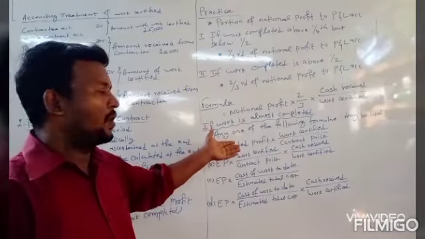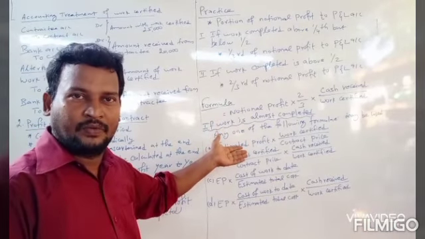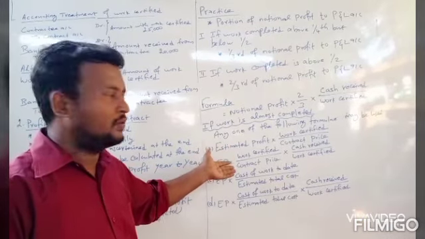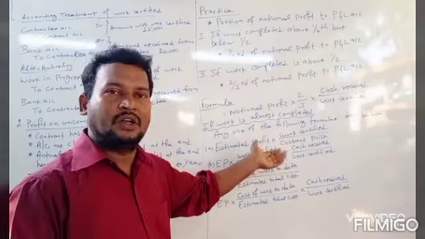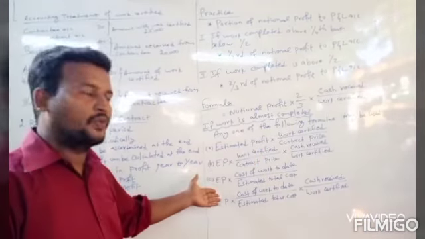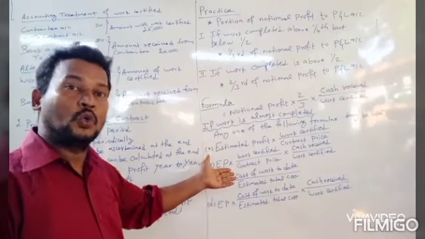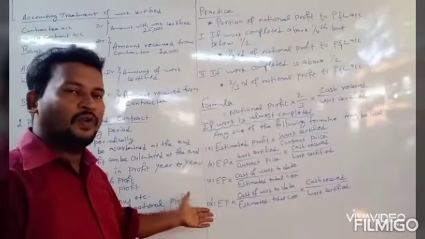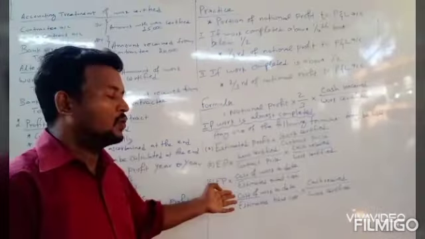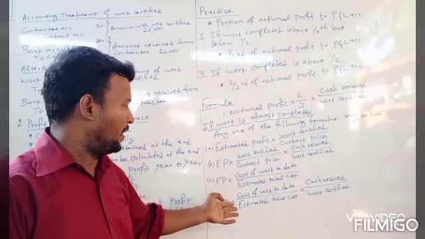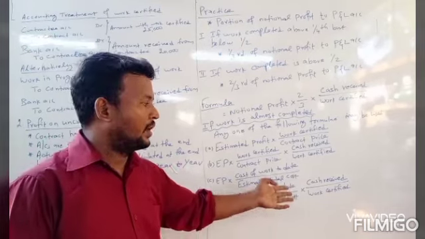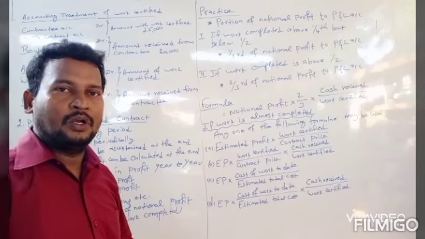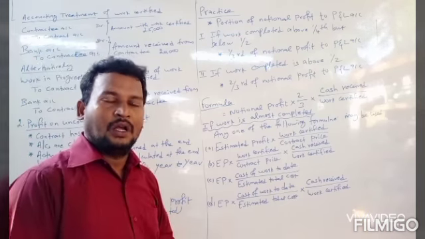Number one, estimated profit × work certified / contract price. Next, estimated profit × work certified / contract price × cash received / work certified. Or third, estimated profit × cost of work to date / estimated total cost. Or this formula can be used: estimated profit × cost of work to date / estimated total cost × cash received / work certified. So any one of these four formulas may be used to transfer profit to the profit and loss account of the contractor.